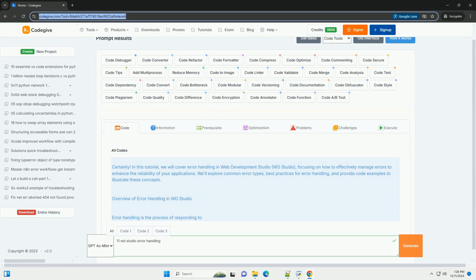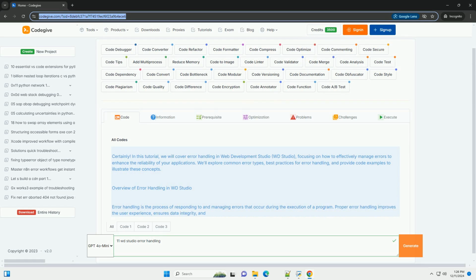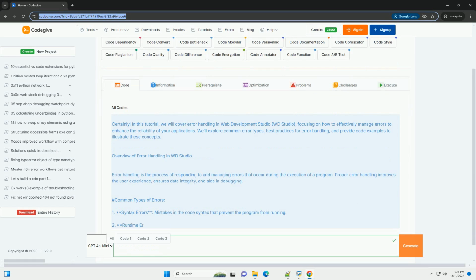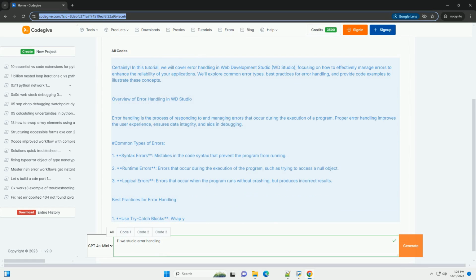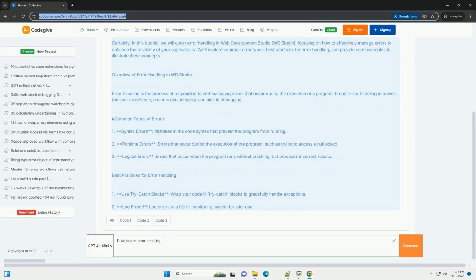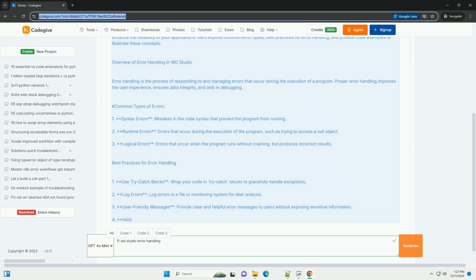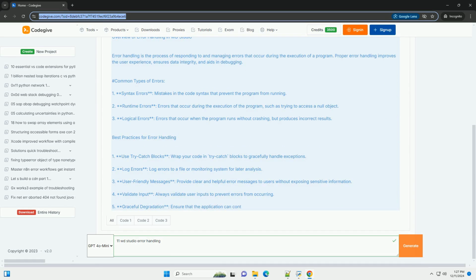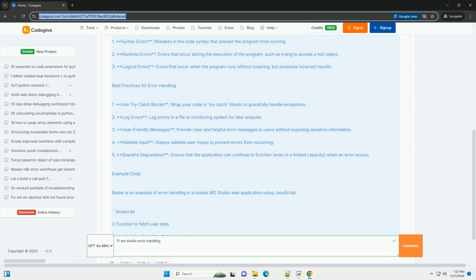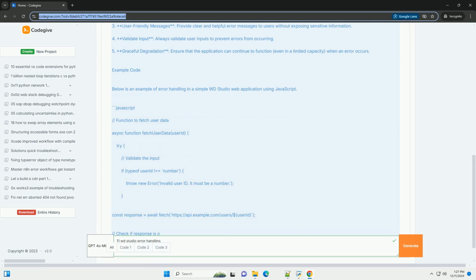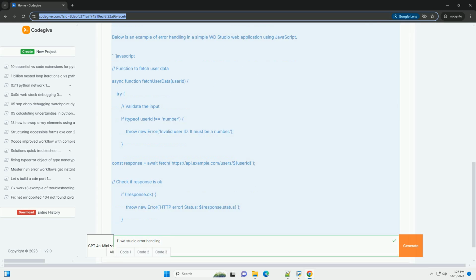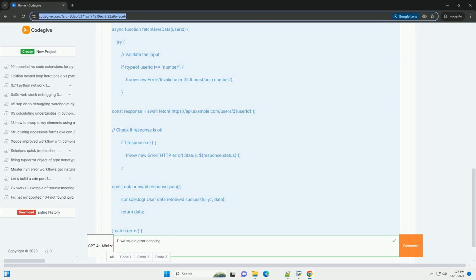Certainly. In this tutorial, we will cover error handling in Web Development Studio, WD Studio, focusing on how to effectively manage errors to enhance the reliability of your applications. We'll explore common error types, best practices for error handling, and provide code examples to illustrate these concepts. Overview of error handling in WD Studio.